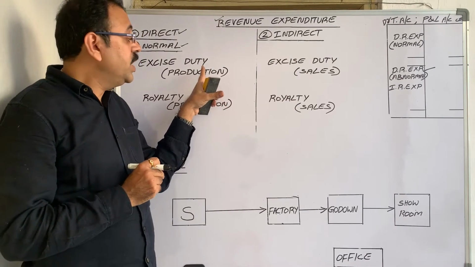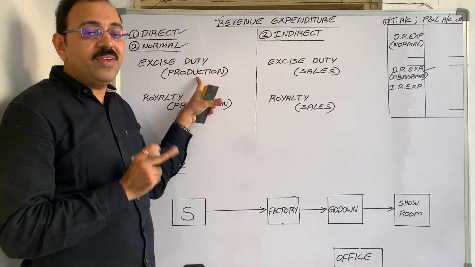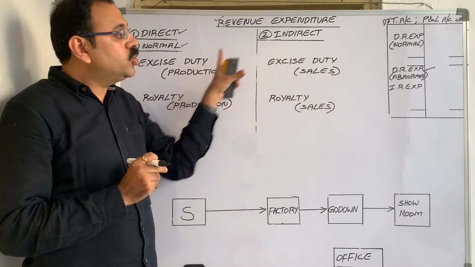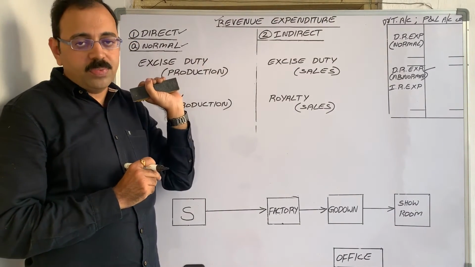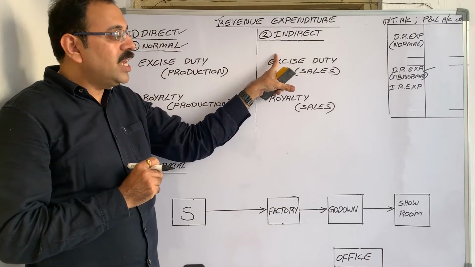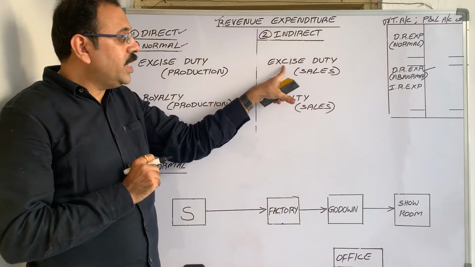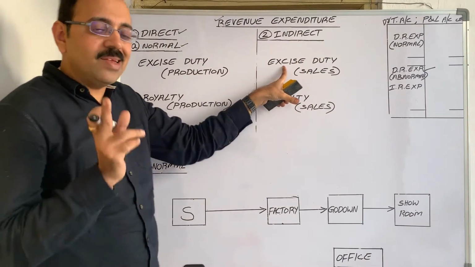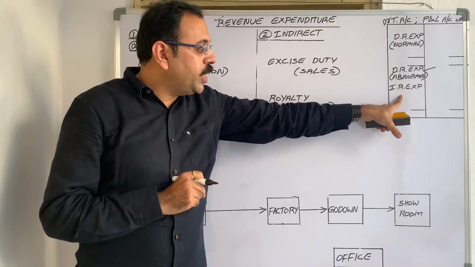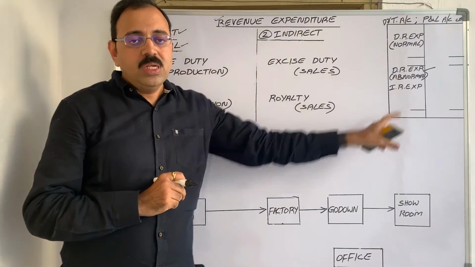In that case, that duty is to be treated as direct expenditure, so debit it to trading account. If excise duty is levied based on sales made by the firm, then that excise duty is to be treated as indirect expenditure, debit it to P&L account.